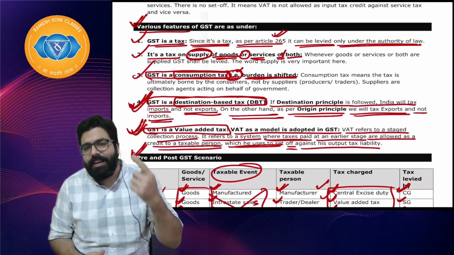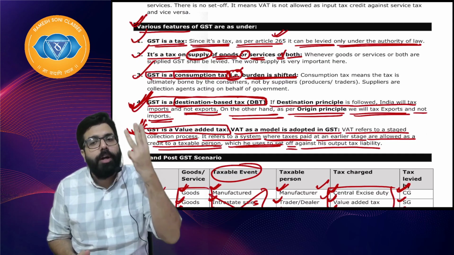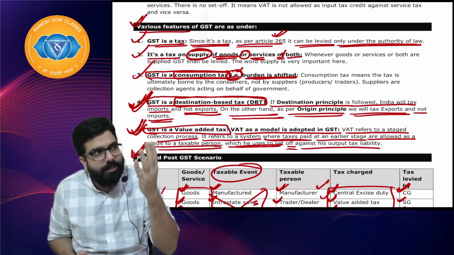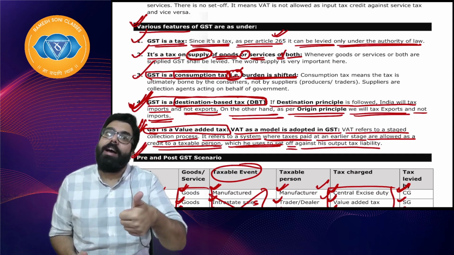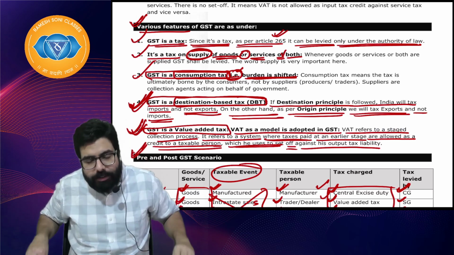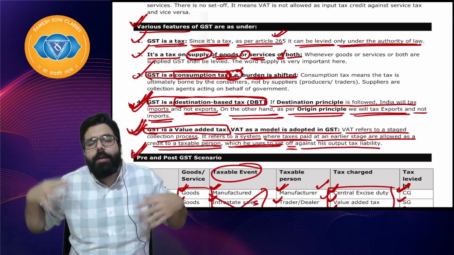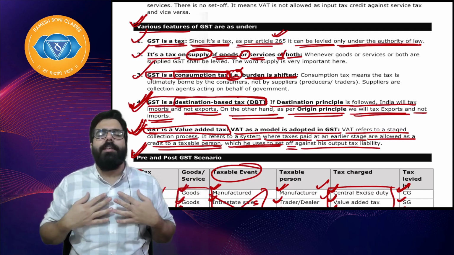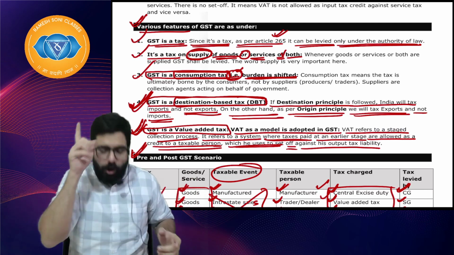Various features: GST is a tax on supply of goods, services, or both. GST is a destination based tax, GST is a consumption based tax, GST is a value added tax, meaning tax on value addition, meaning whatever tax I have paid at the earlier stage is always allowed as a credit which I can set off against output tax liability.